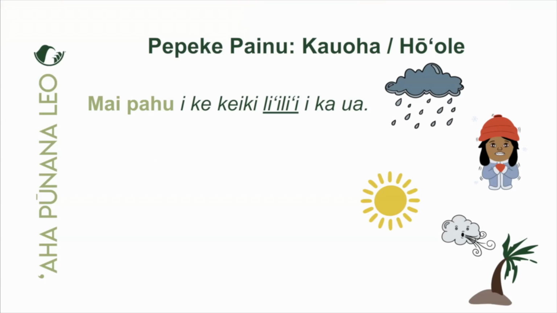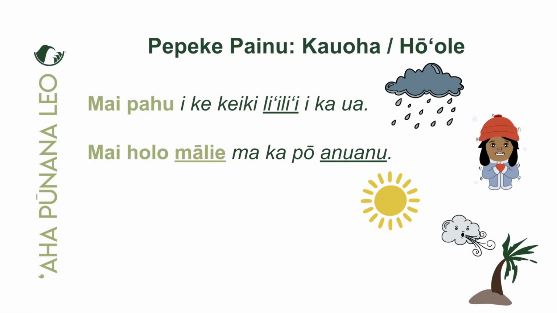Right? The next pepeke is mai holo malie makapo anu anu. All right, so mai holo. Holo means to run. What is the kāhulu? Describing the type of jogging or running. Malie. Malie means calmly, right? To be calm or in a calm manner.